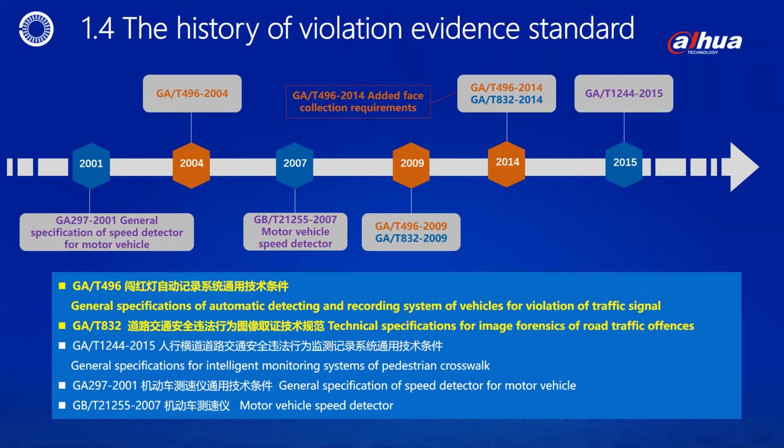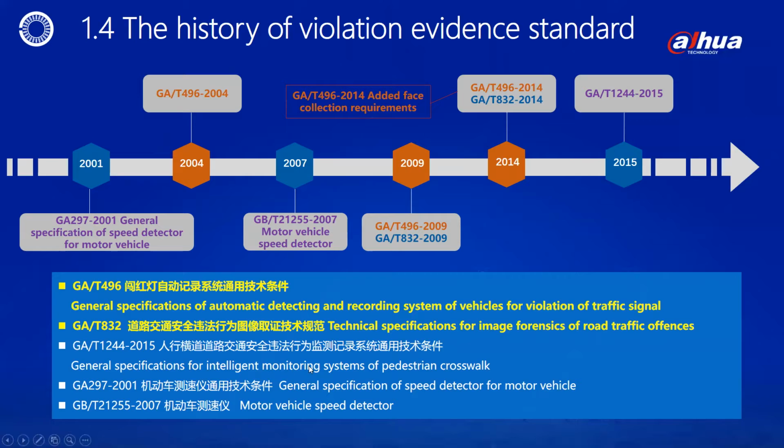This page shows several important traffic violation image forensic standards and specifications currently in use in China. Mainly the following: General specifications of automatic detecting and recording system of vehicles for violation of traffic signal. General specifications for intelligent monitoring systems of pedestrian crosswalk. General specification of speed detector for motor vehicle.